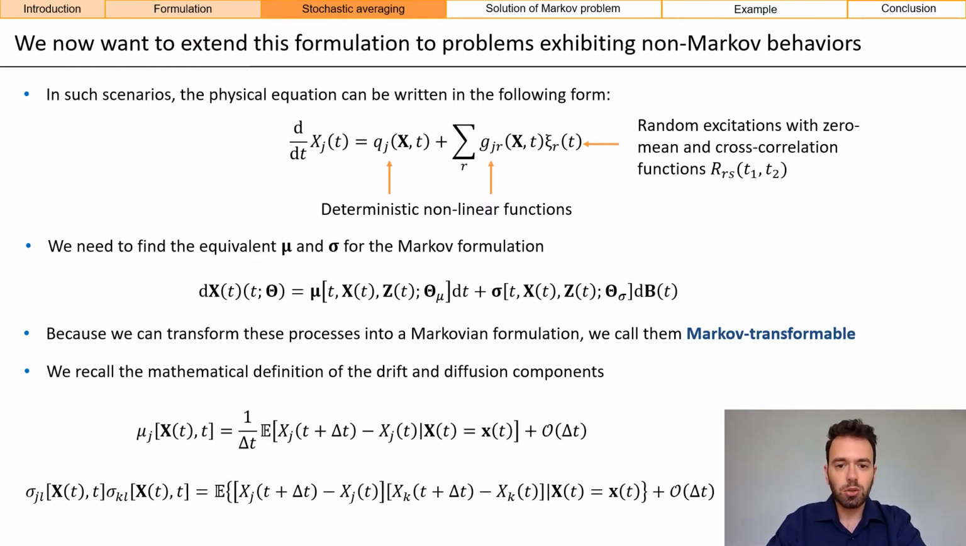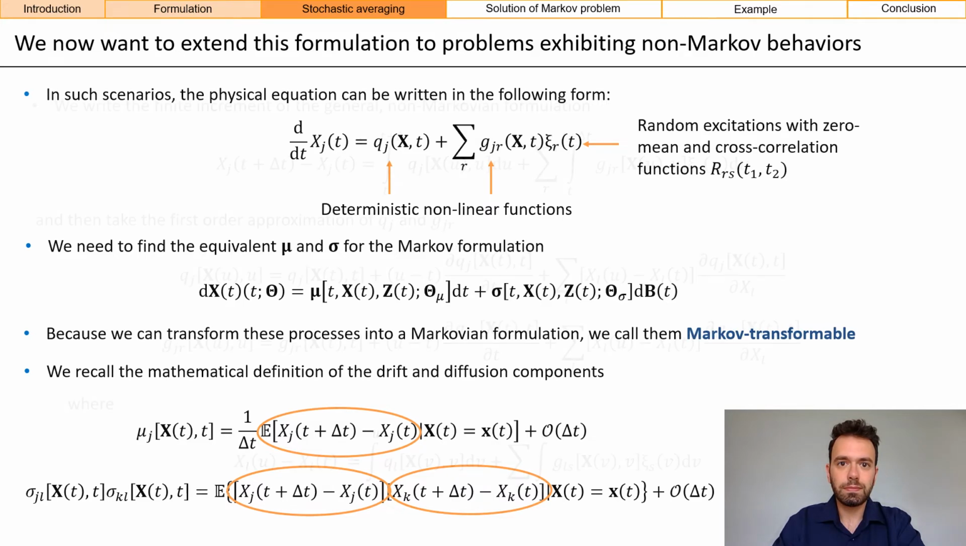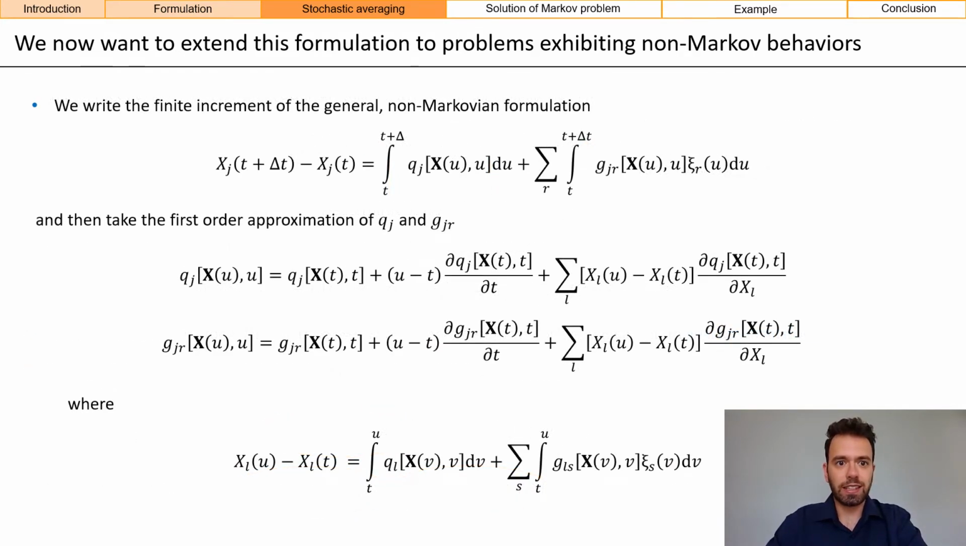In order to do so, we first recall the mathematical definition of the drift and diffusion components, which can be written as a function of the expected value of the finite increment of the stochastic process over a certain time interval dt. And then we write this finite increment for the general non-Markovian formulation. We take the first order approximation of the nonlinear functions.